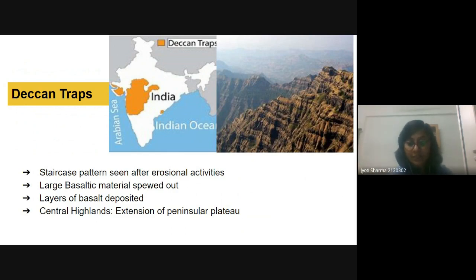So when it is a stair-like structure, we call it the Deccan traps. Here we can see the staircase pattern after the erosional activities, and we also know that this is the region where the basaltic materials spewed out and the layers of basalt were deposited. And yes, these Central Highlands are the extension of the peninsular plateau.